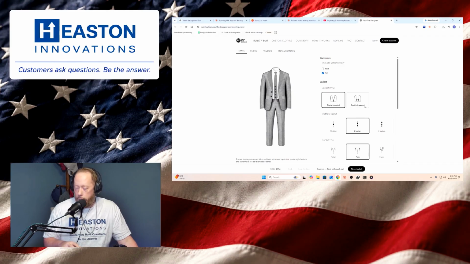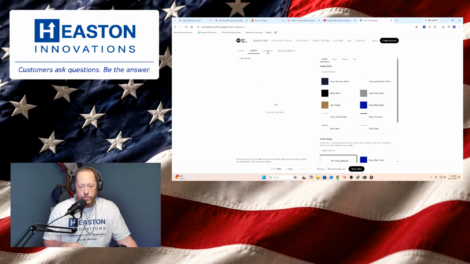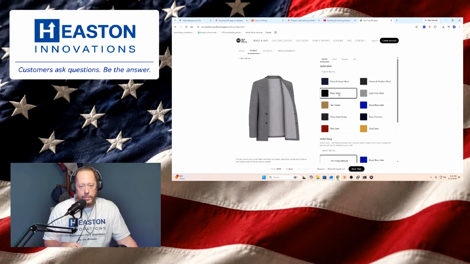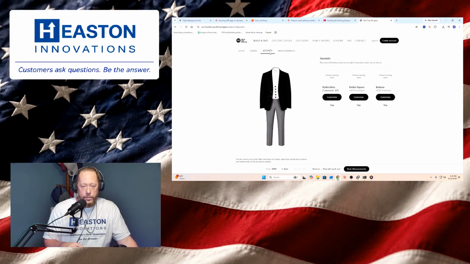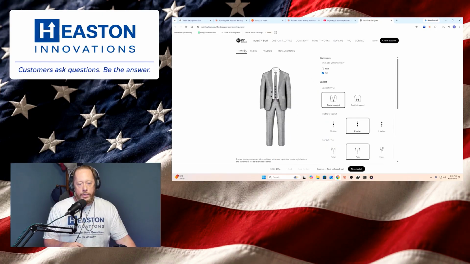We're getting closer. All right, and then you'll be able to come over. None of this is correct yet. This is from the old suit builder, but you'll be able to come over here and choose the jacket. This is not correct at all. I don't like this at all. That jacket looks like crap. I've got another jacket made already. You'll be able to make accents. Yeah, it's pretty cool. So it's almost done.